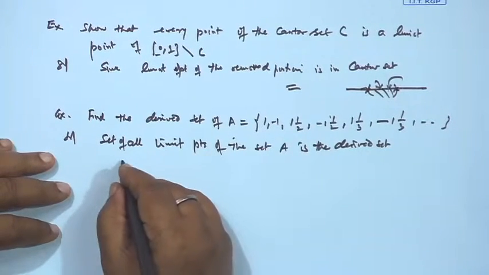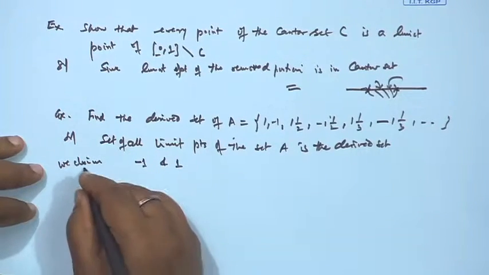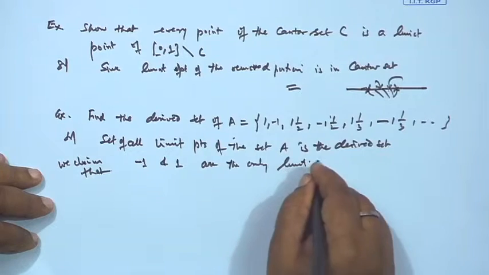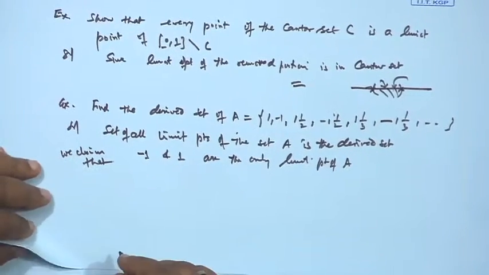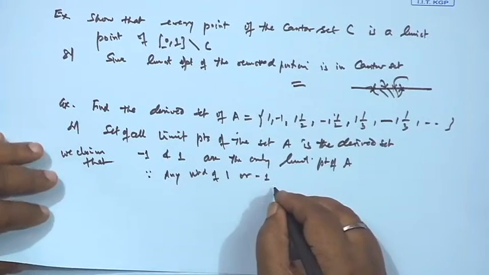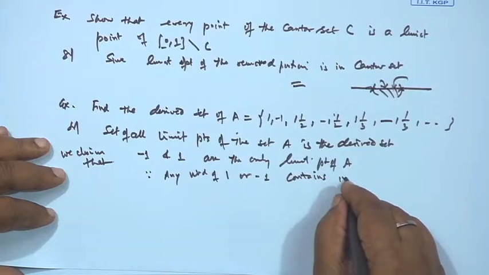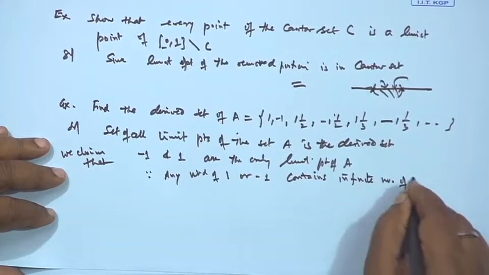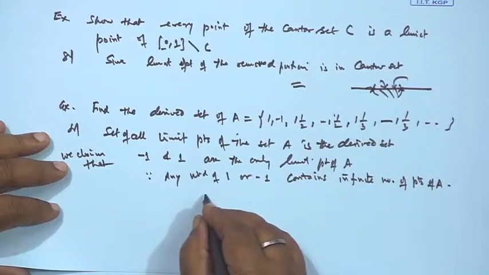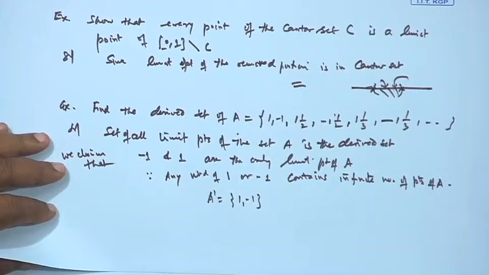So, here I claim that -1 and 1 are the only limit points of the set A, because any neighborhood of 1 or -1 contains an infinite number of points of A. Therefore, 1 and -1 are the only limit points and nowhere else. So, the derived set A' will be {1, -1}.